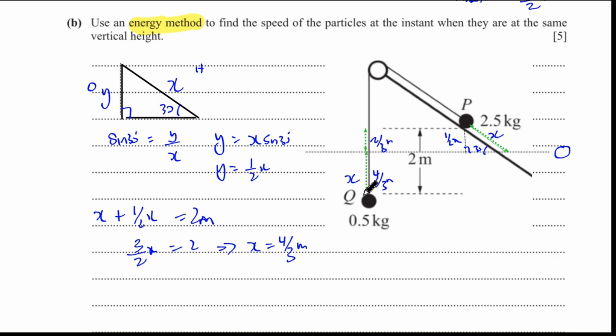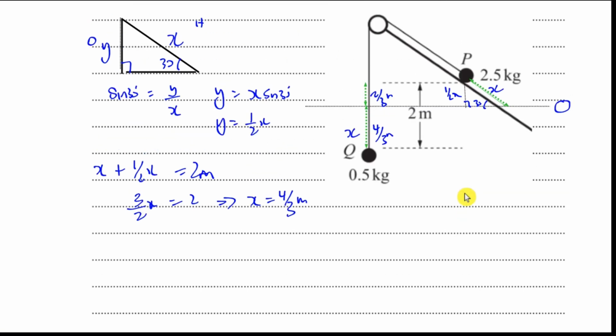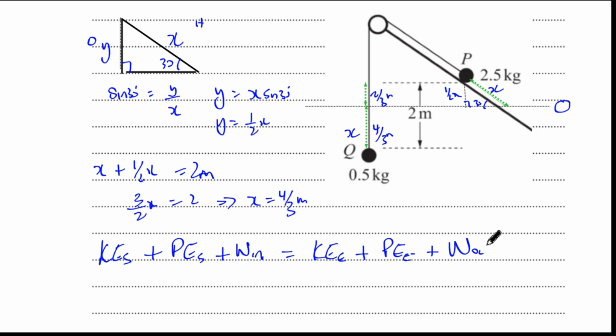So that distance is the same as this distance, and that causes this difference between their heights. So now we're ready to answer the question. We've got to think about an energy method. When we think about energy, we think about the kinetic energy at the start plus the potential energy at the start plus the work in is equal to the kinetic energy at the end plus the potential energy at the end plus the work out.